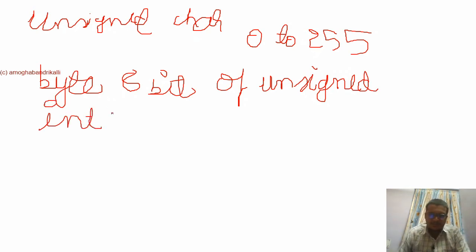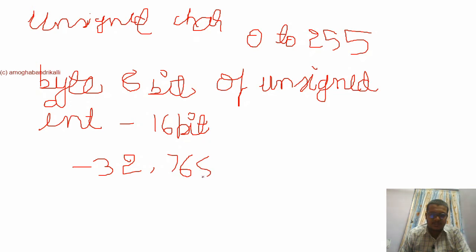So an integer is the one which is going to store a 16-bit value, and its range is minus 32,768 to plus 32,767.